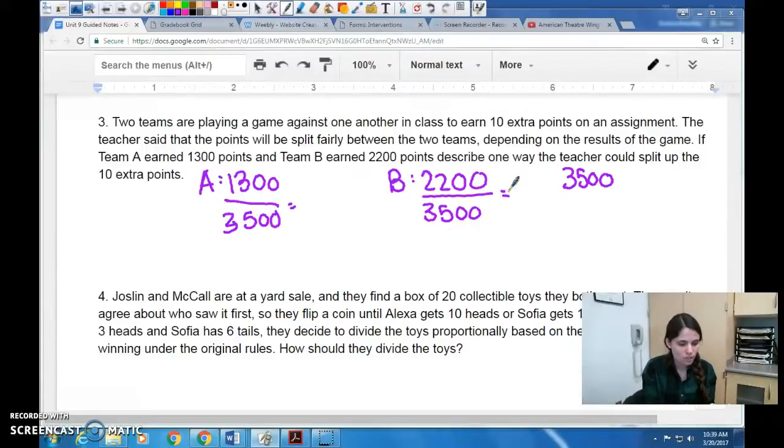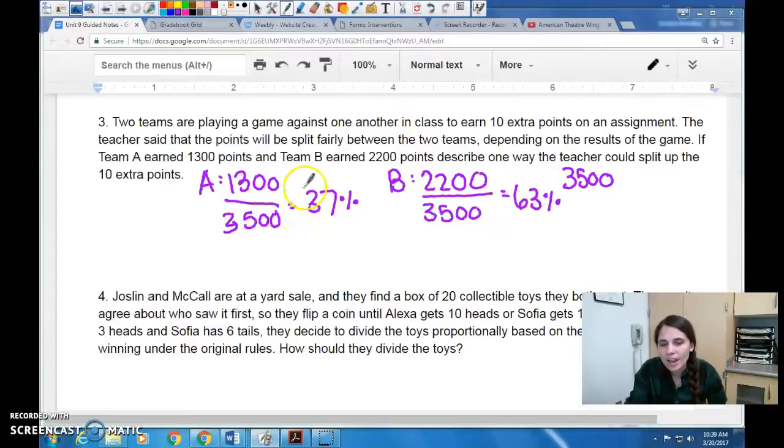So 1,300 divided by 3,500 is 37. So Team A got 37% of the points. And then 2,200 divided by 3,500, Team B got 63% of the points.